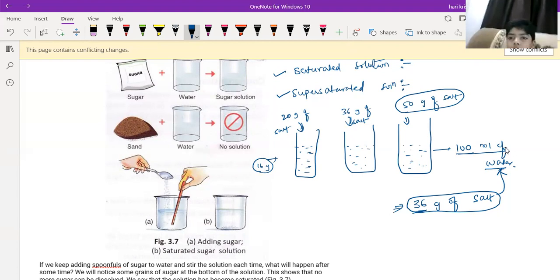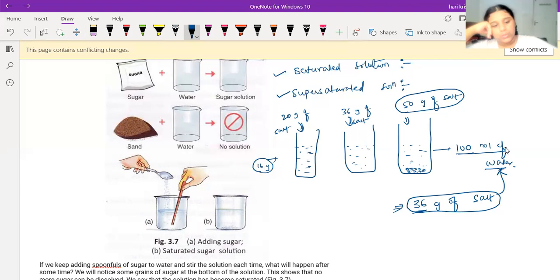Understanding? Yes, sir. If you add the 50 grams of salt in the third beaker, only 36 grams will dissolve in the beaker. The remaining 14 grams will stay at the bottom of the beaker.